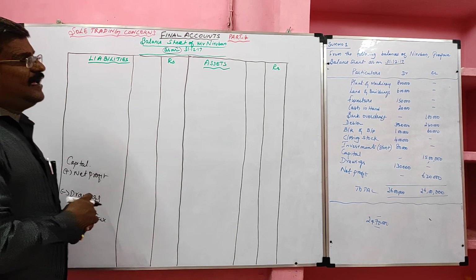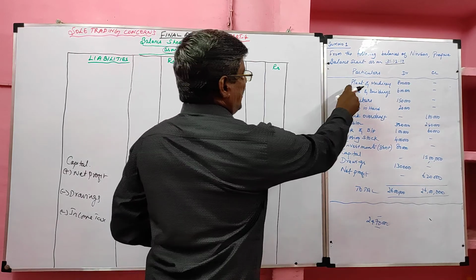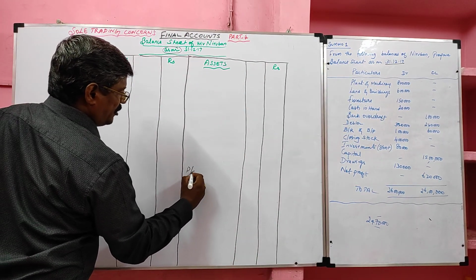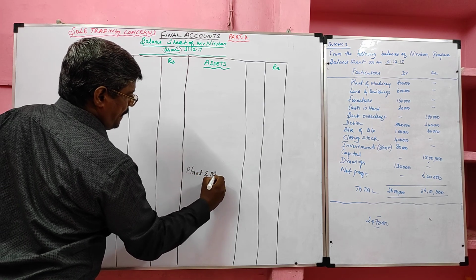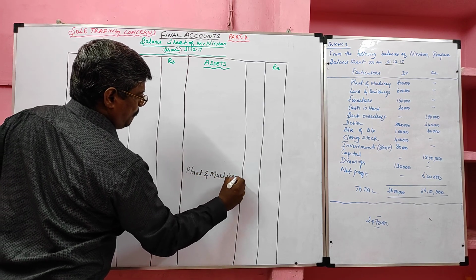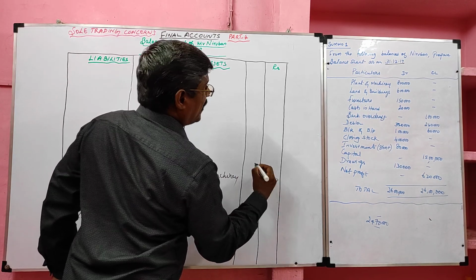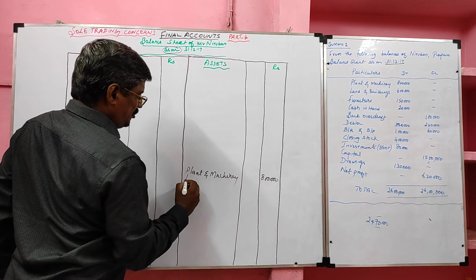Now look at the question. The first item is plant and machinery. It is an asset. It should be recorded on the asset side. Plant and machinery, 8 lakh rupees. Next we have land and building, that is also an asset.